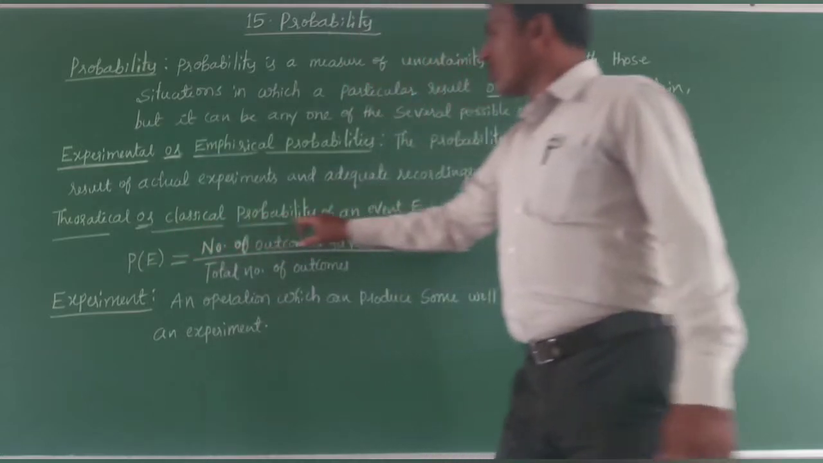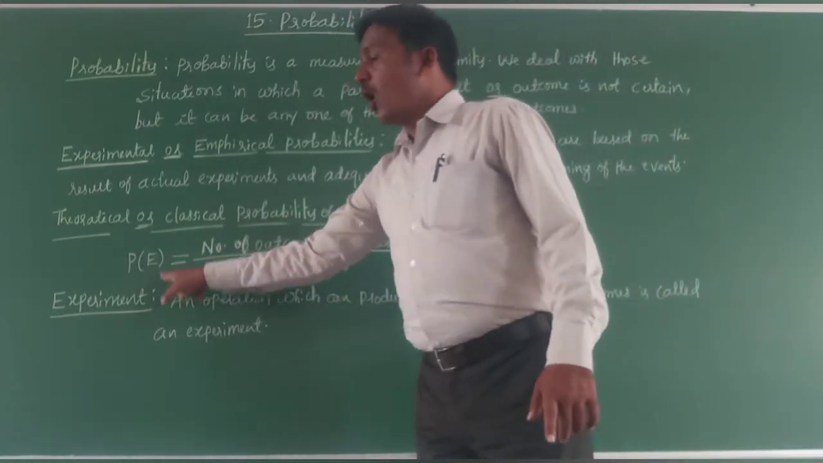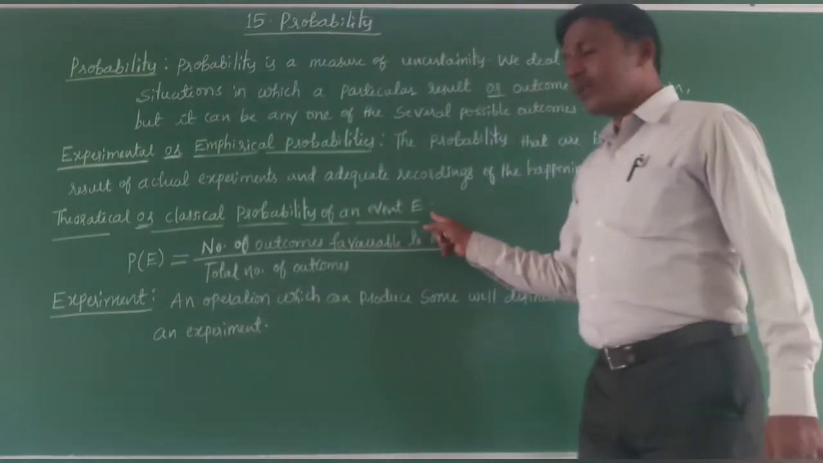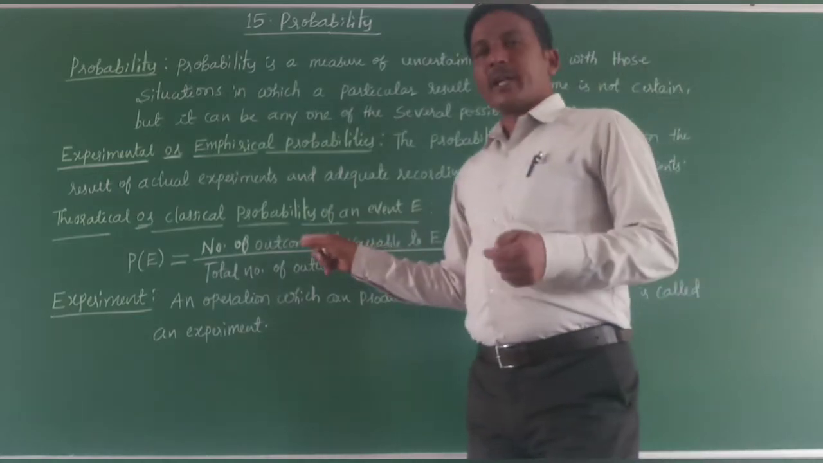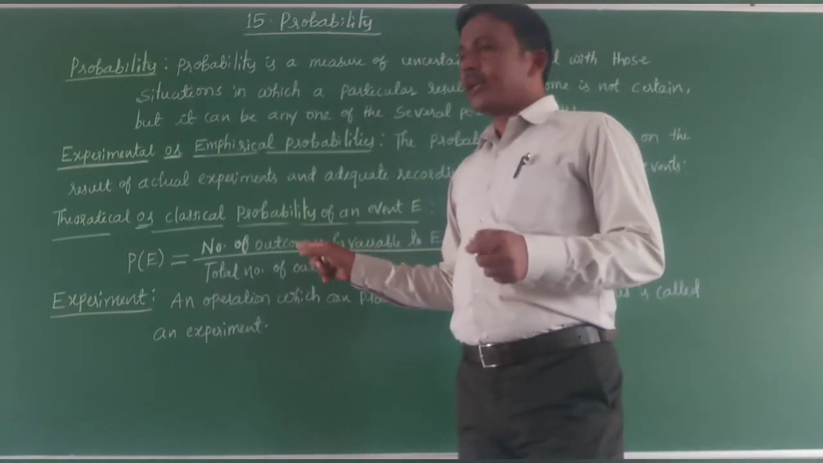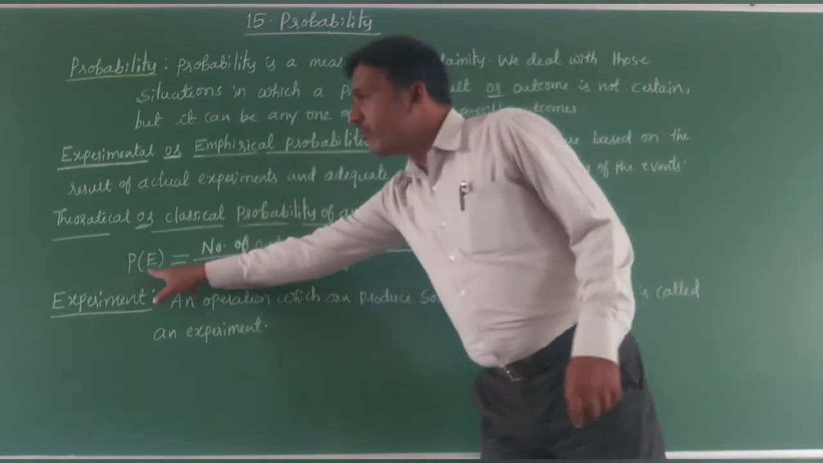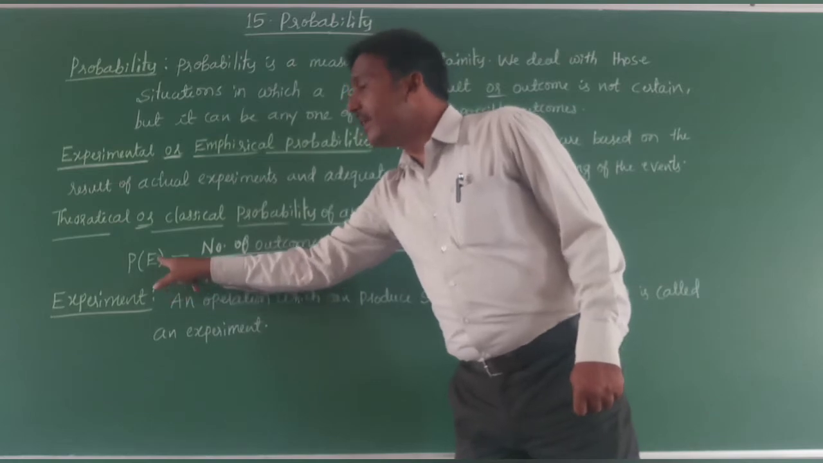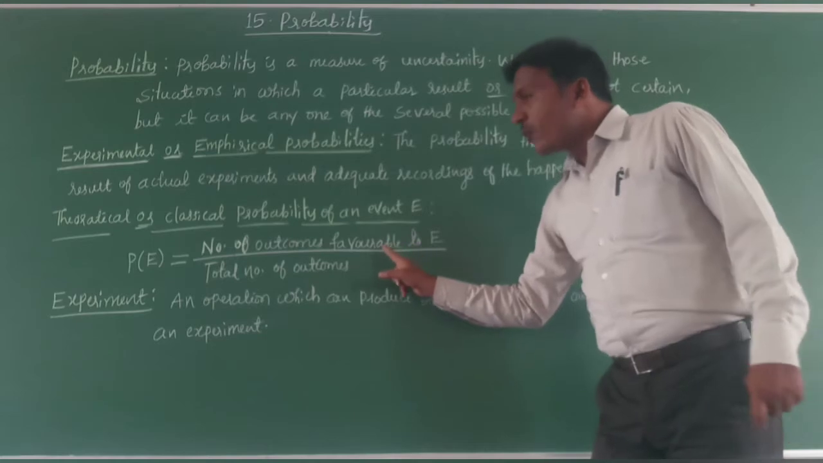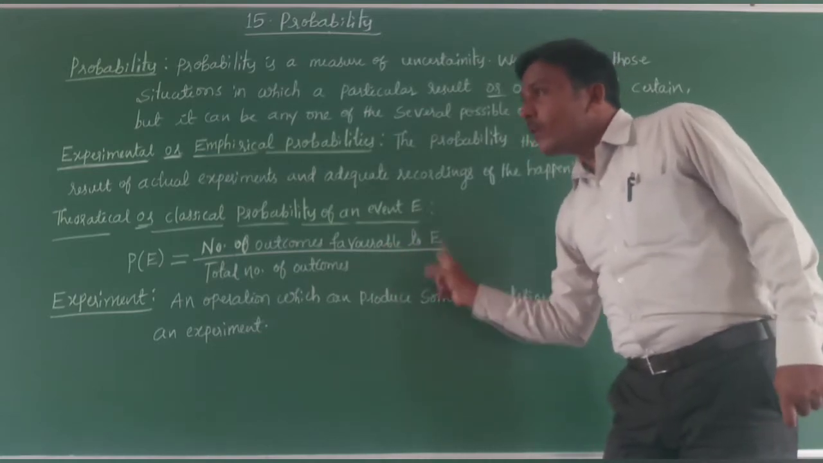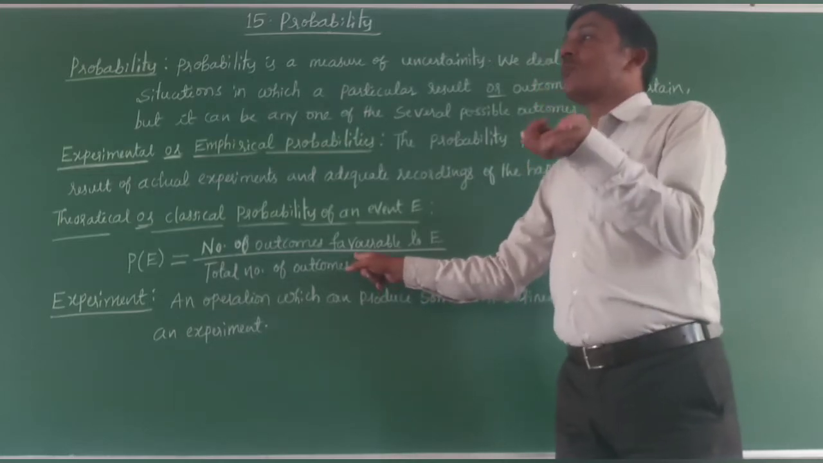Next, theoretical or classical probability of an event E. This is most important here. Event means outcome. If you toss a coin, getting head is one event and getting tail is another event. So the probability of an event E is equal to the number of outcomes favorable to E.